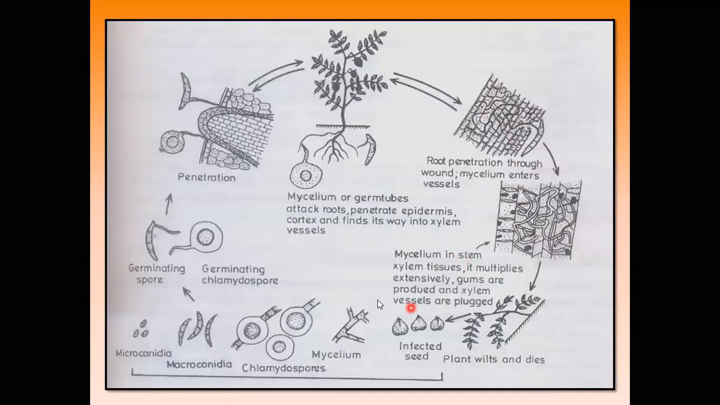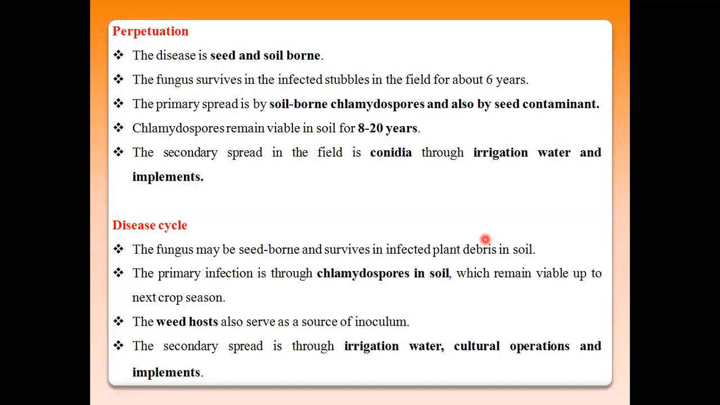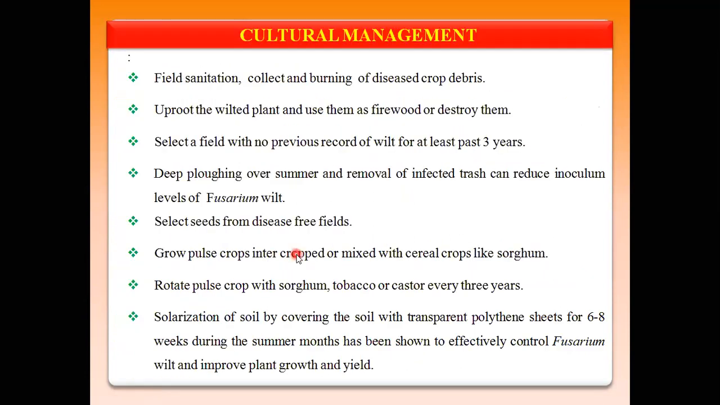I already explained the disease cycle of Fusarium in chickpea. Perpetuation is through chlamydospores, seed, and infected plant debris in the soil. Secondary infection is by macroconidia and microconidia spread through irrigation water and agricultural implements. Then management: cultural management practices, which I already discussed.